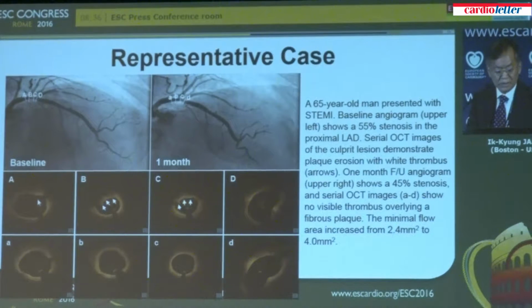At the time of presentation, as you see here, this is a cross-section OCT image, catheter, vessel, and these are platelets, platelet-rich thrombus. After 1 month of treatment with aspirin and ticagrelor, thrombus has completely disappeared, and minimal flow area increased from 2.4 to 4.0.